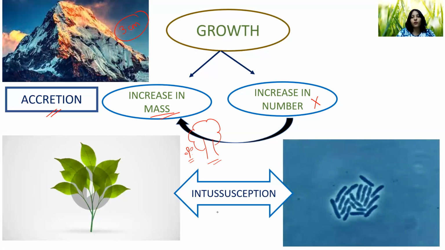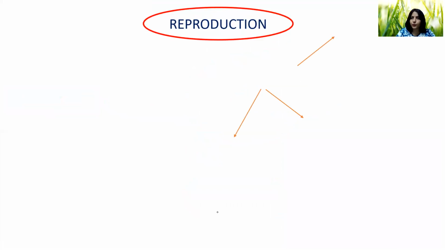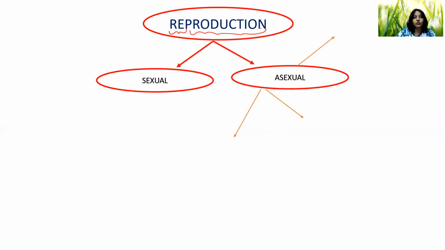Okay, now let's move on to the next one. Reproduction. You have already studied reproduction in lower classes. What is basically reproduction? It is divided into two words, re plus production. Re means again, and production means producing something, giving birth to something. So a lion producing a lion is reproduction. A giraffe producing a giraffe is reproduction. Now this reproduction can be divided into two main types, the sexual one and the asexual one.